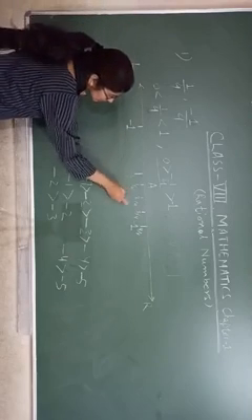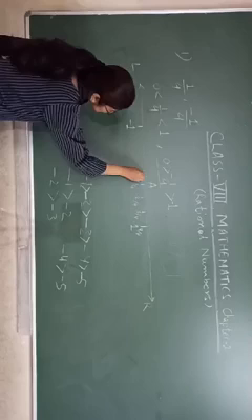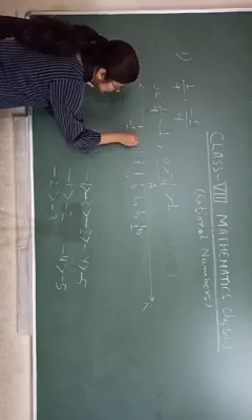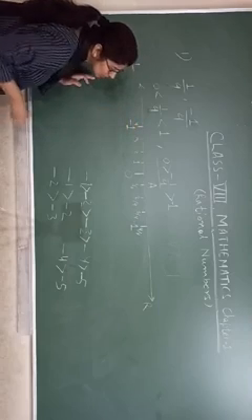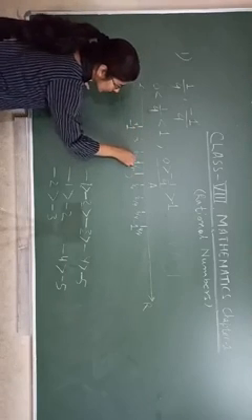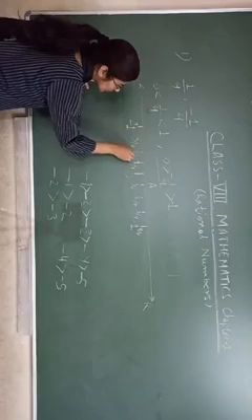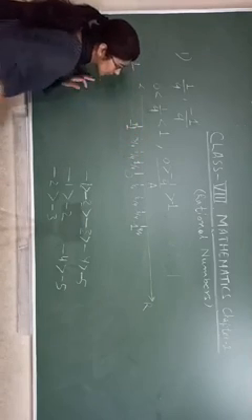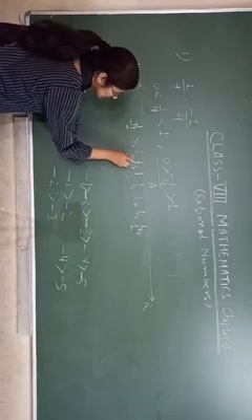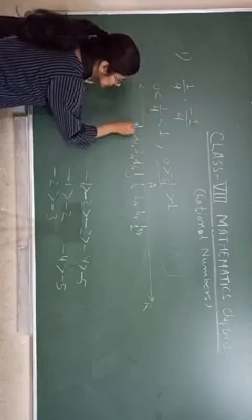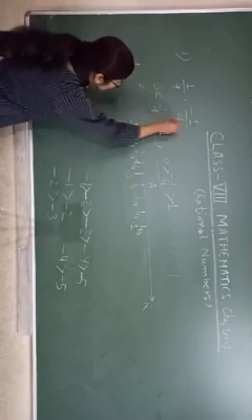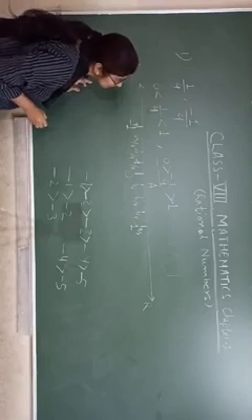Okay, same thing we will do. This is 0, 1, 2, 3 and this one 4. Now we write upon 4, upon 4, upon 4 and upon 4. But these are negative integers, so we have to write minus, -1, -2, -3, -4. Clear? So now we have to represent -1/4.